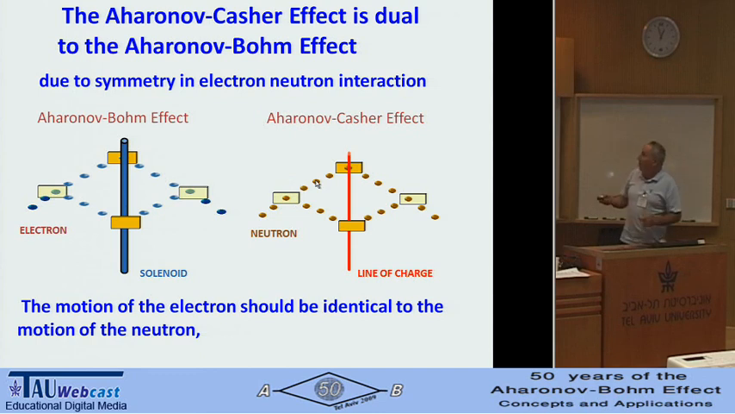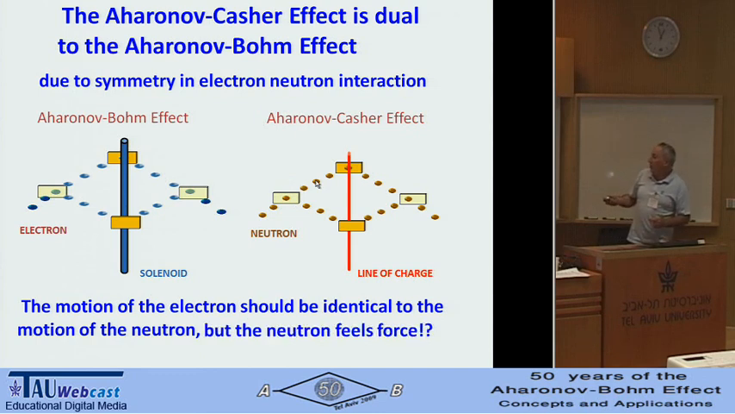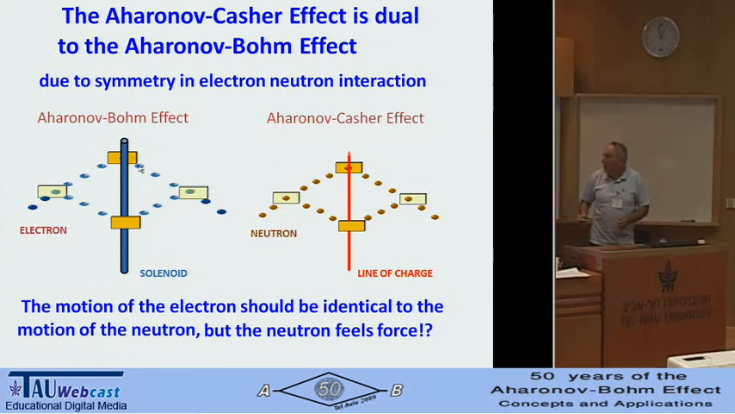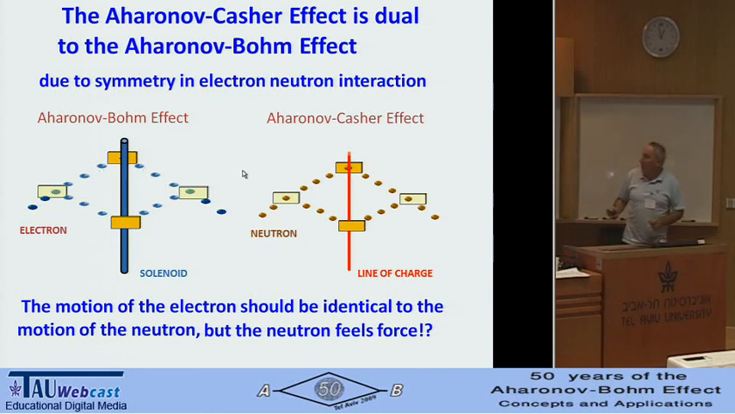Now, the problem is that the Aharonov-Bohm effect clearly is topological because there is no force here, there is no field here, nothing is here. However, in the Aharonov-Casher effect, things are not so simple. There is a field here, there is an electric field here.